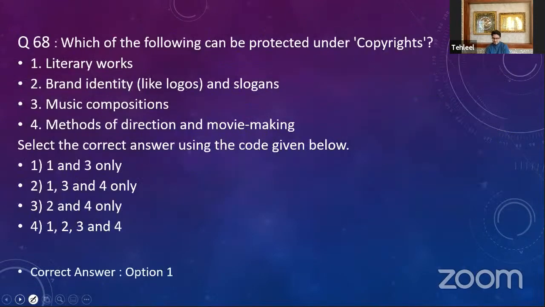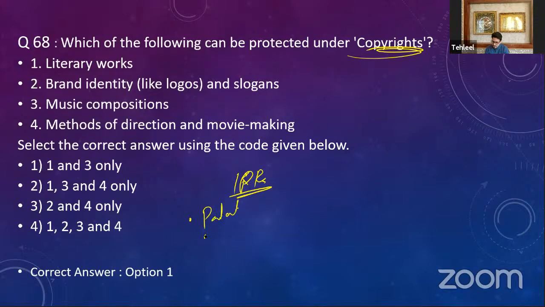Regarding copyrights, we already know this is a concept of intellectual property rights, a very important concept in which we'll have to cover the patents and the copyrights. The Copyright Act of 1957 makes this. Indian patent law also has Section 3D, a very important section. You can get a question in mains from this.